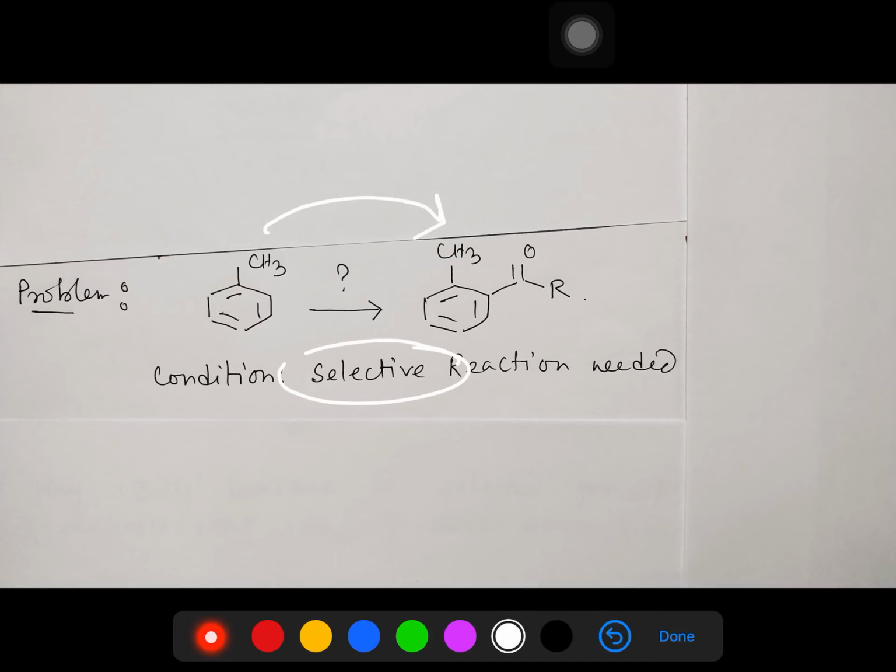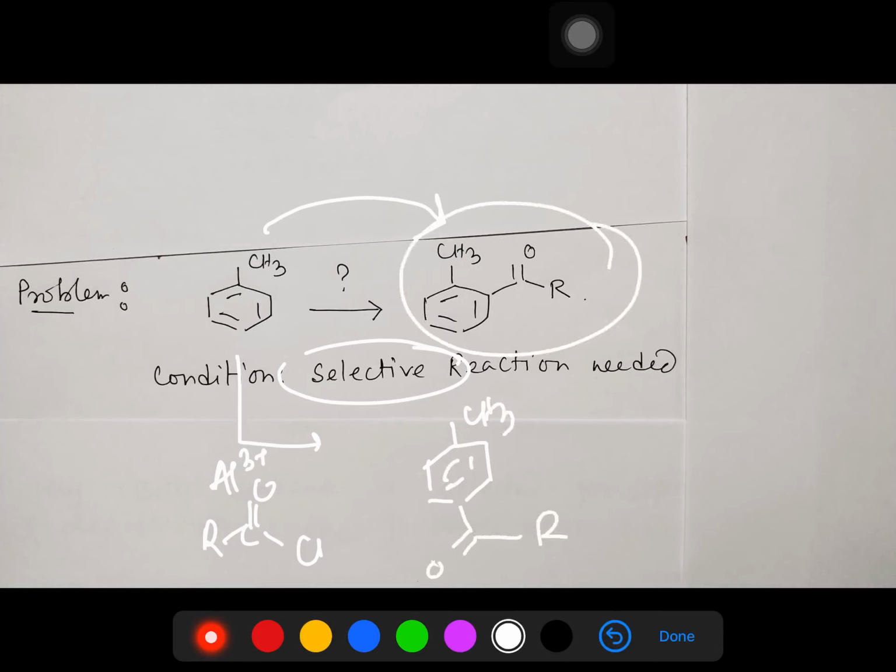Because we know that if you take this one and react in the presence of aluminium 3+ and RCOCl, this is actually Friedel-Crafts acylation. So what we can expect is that this product will be the major product, whereas this one is expected to be the minor. So how can we change the course of the reaction? Obviously using protection and deprotection chemistry.